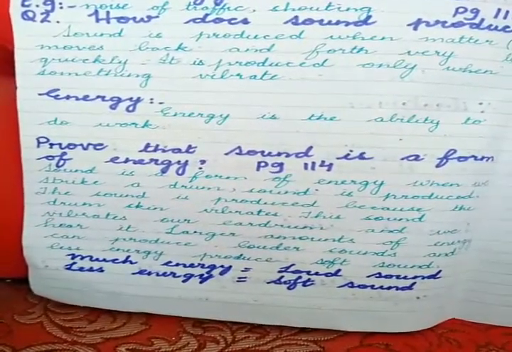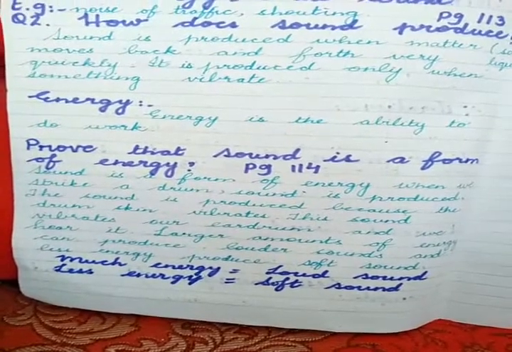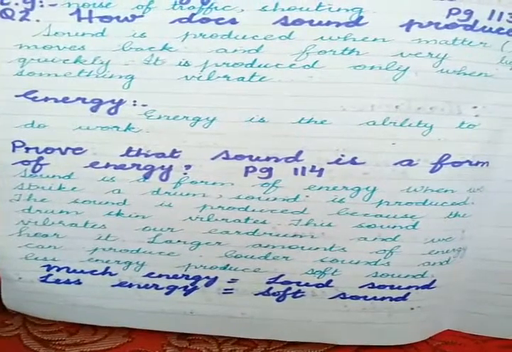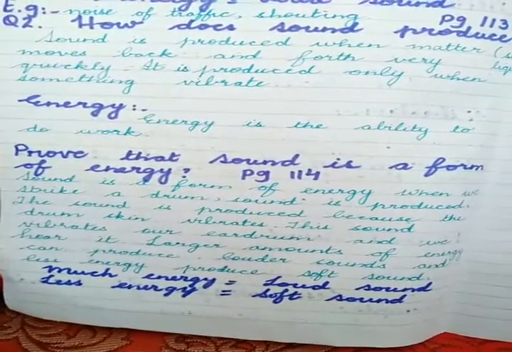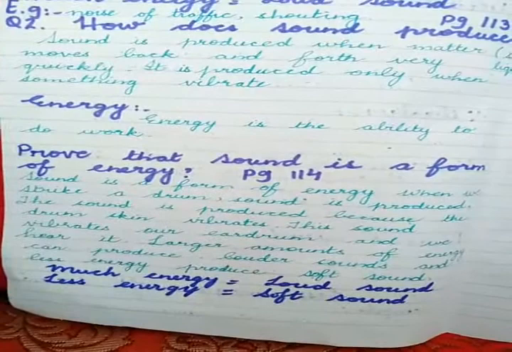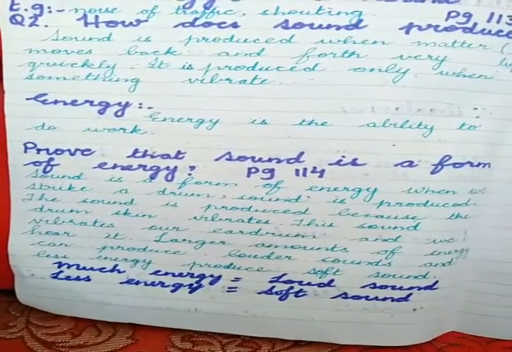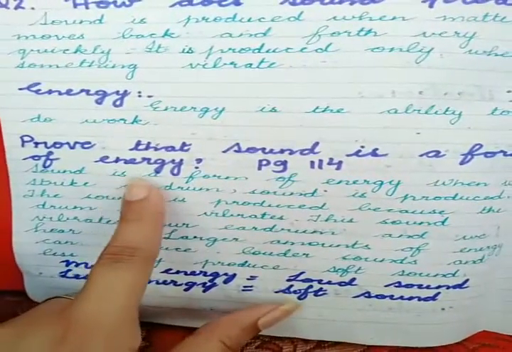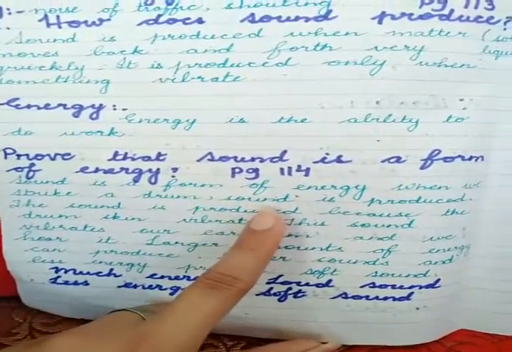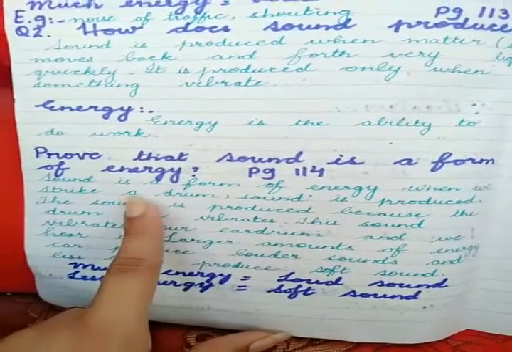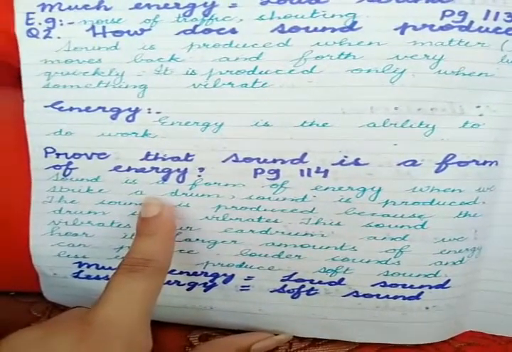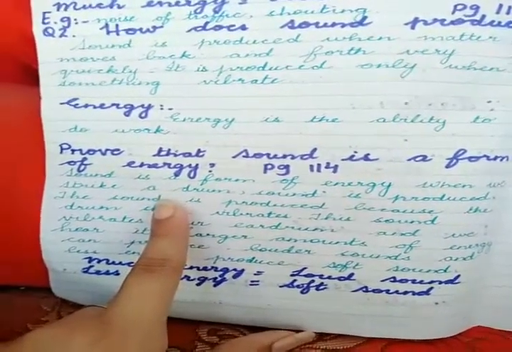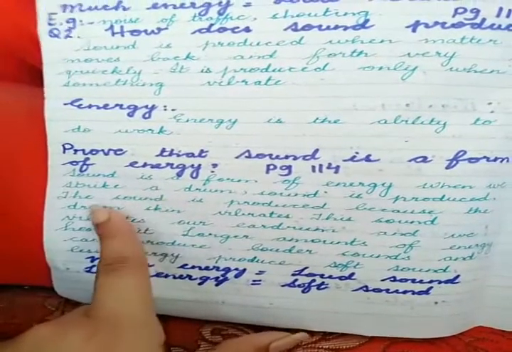Now today our next question is: prove that sound is a form of energy. This question is from page number 114, chapter investigating sounds. How is it a form of energy? We have already studied that sound is a form of energy, and when we strike a drum, sound is produced. You have seen that in your school also, when the girls strike the drum with the sticks, a specific kind of sound is produced.